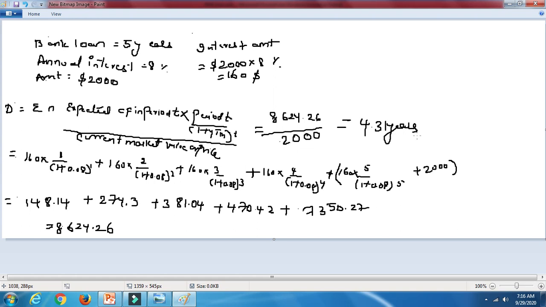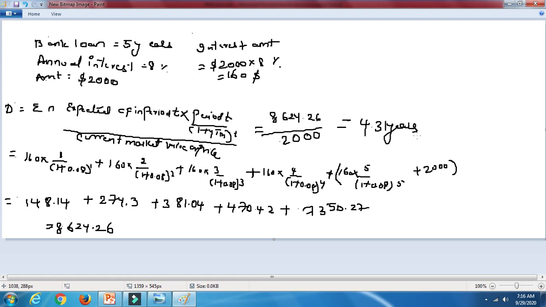So within 4.31 years, you are going to repay the loan that you have taken. Duration is basically used to calculate the number of months and years it will take to repay your amount. I'll explain it again so that you'll understand it better. Basically, we have taken the time period of 5 years that has been given for the loan. The annual interest to be paid on the loan is 8%. The loan amount is 2000, so the interest amount will be 160.